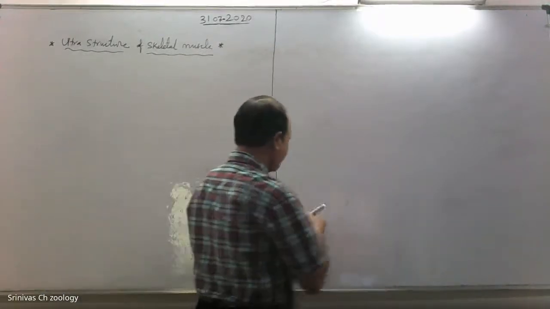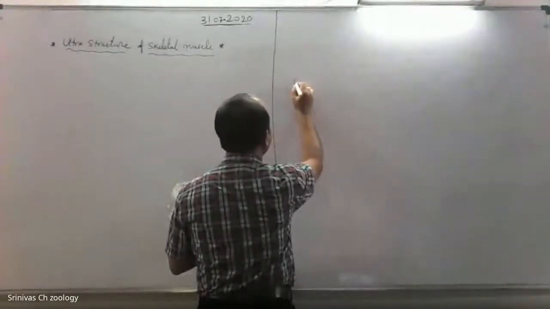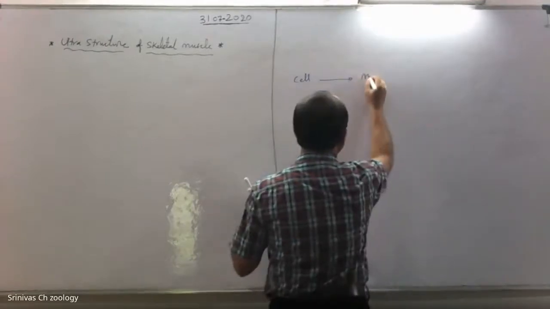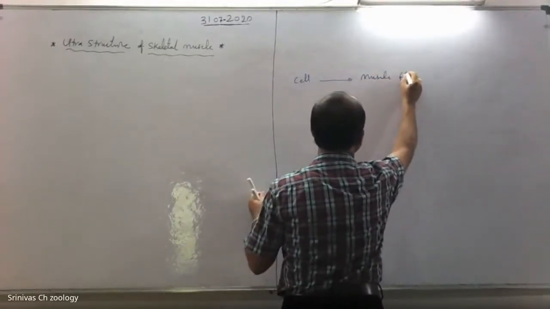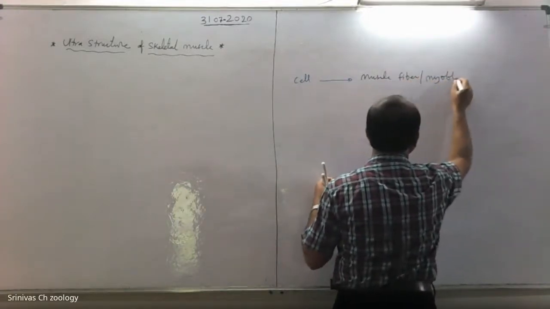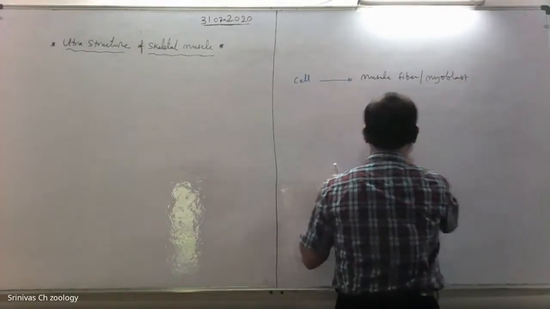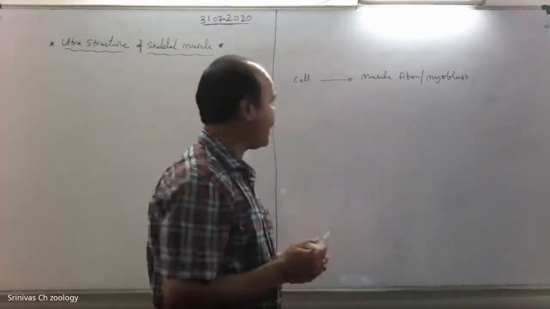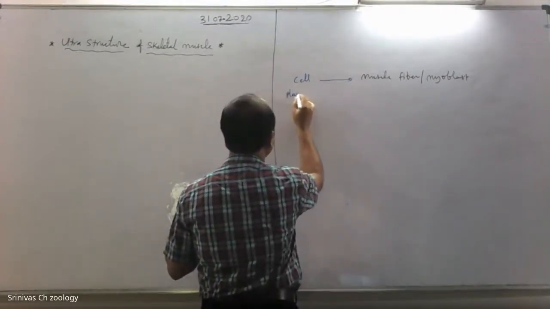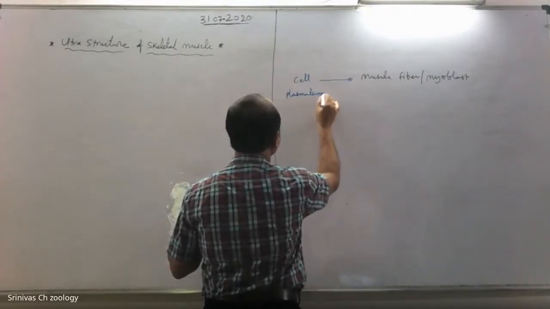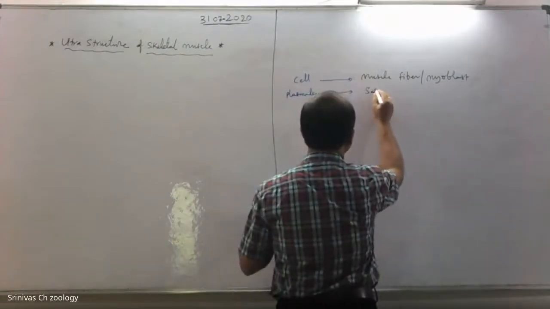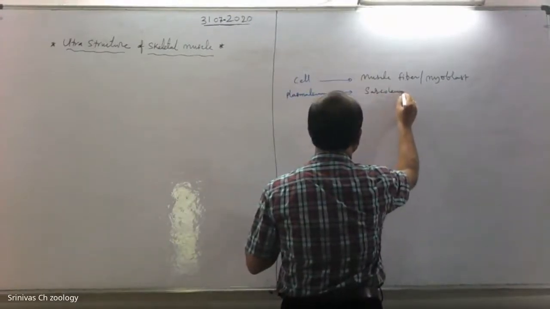Right here, see, this cell of muscle tissue is called muscle fiber. Muscle fiber is also known as myoblast, which is an elongated cell. The plasma membrane of muscle tissue is called sarcolemma.